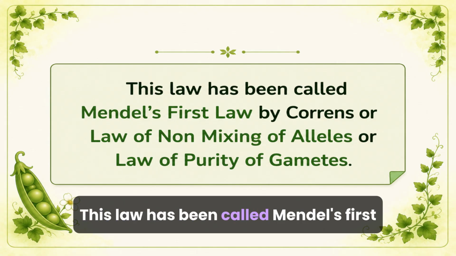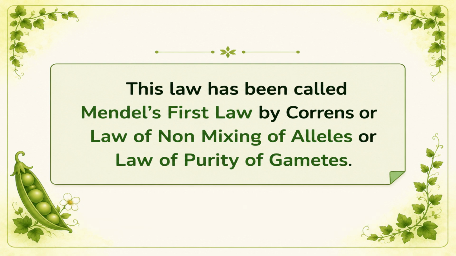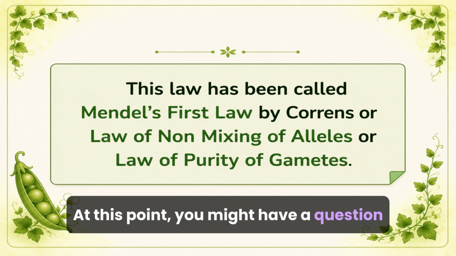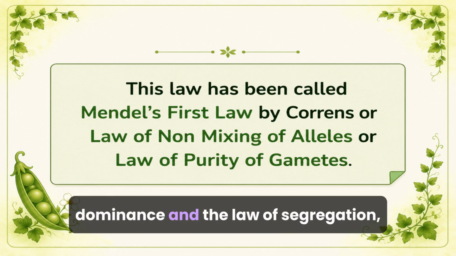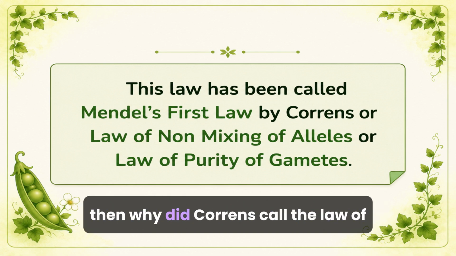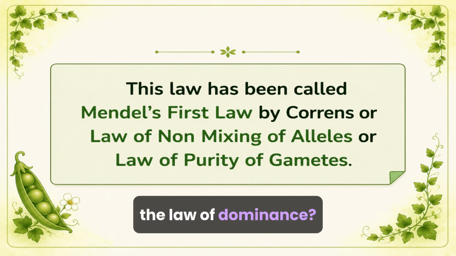This law has been called Mendel's first law by Correns. What are you saying, ma'am? At this point, you might have a question in your mind. If Mendel proposed both the law of dominance and the law of segregation, then why did Correns call the law of segregation Mendel's first law and not the law of dominance?